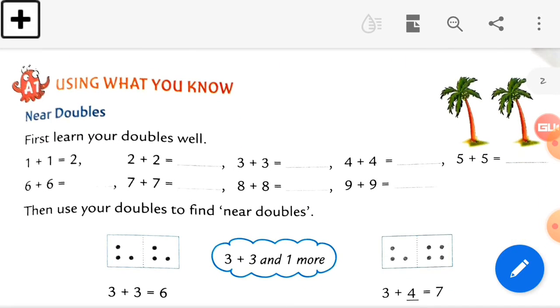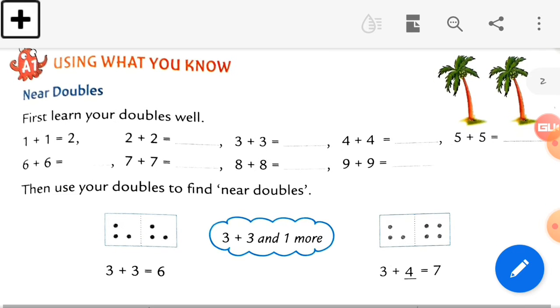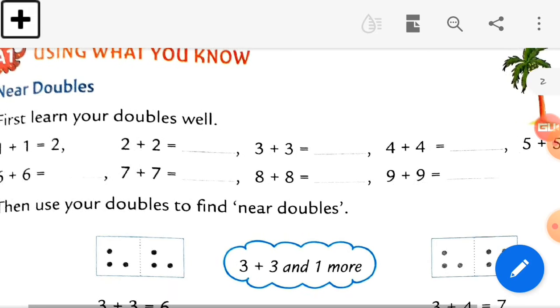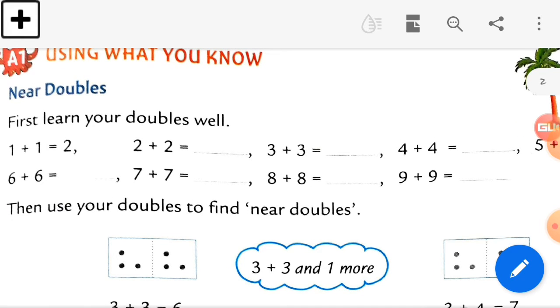See, here is the double. As I said, I'll solve this for you in the next lecture. So here is 1 plus 1, it means 2. Now see the next one, 2 plus 2, you can see here. So how much is it?